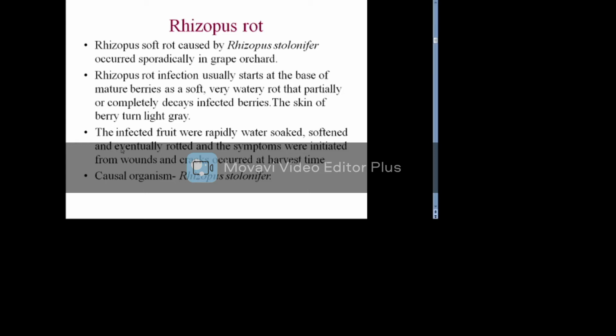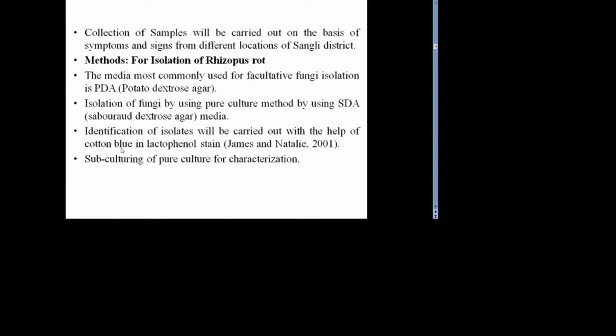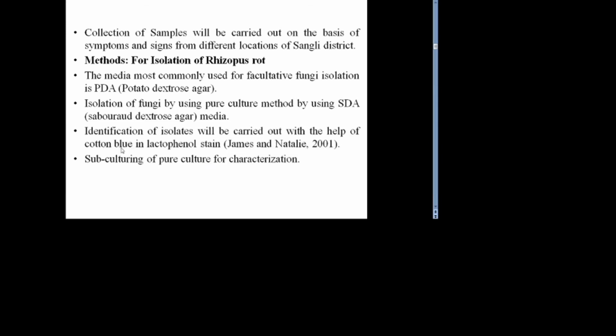The infected fruit rapidly become water soaked, softened, and eventually rotted, and the symptoms were initiated from wounds and cracks that occurred at harvest time. For the isolation of rhizopus rot, potato dextrose media was used, and for the pure culture, SDA media was used. The identification of isolates was carried out with the help of cotton blue in lactophenol stain by the James and Natalie method.